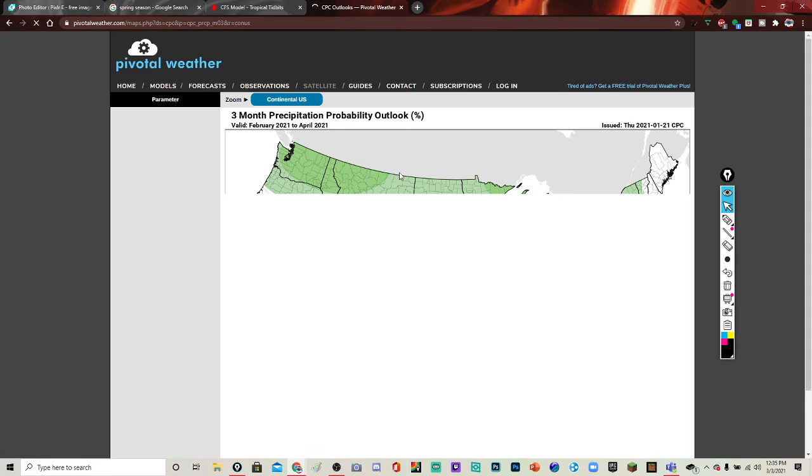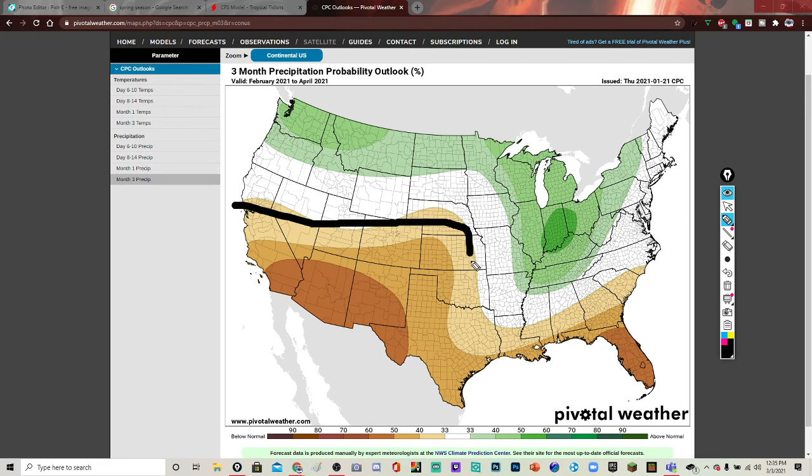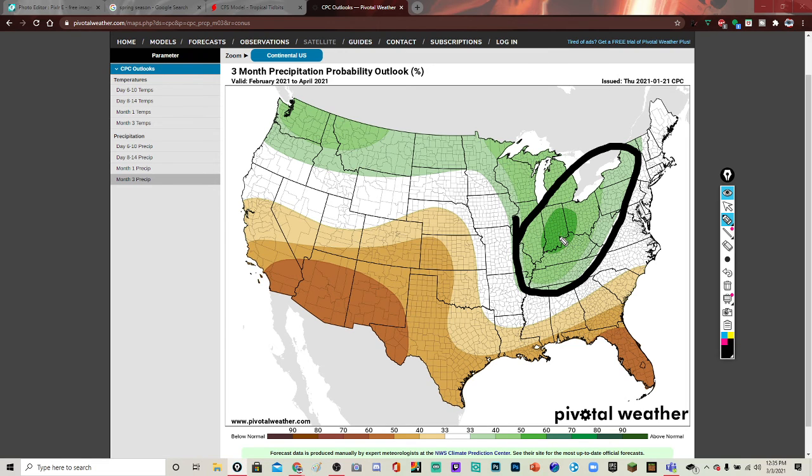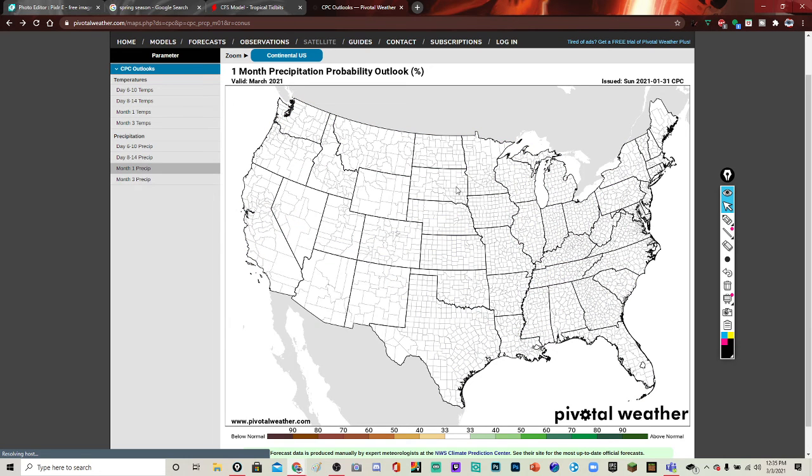For 1 month, they're not showing their 1 month March. So this is the February through April forecast, the 3 month forecast. It shows below average down in this area, kind of what the models were showing, and above average for this area over here. I kind of think that should be moved a little more up here. It's showing more above average up toward this region. But they have not updated to February through May yet. They probably will soon, but they haven't so far.